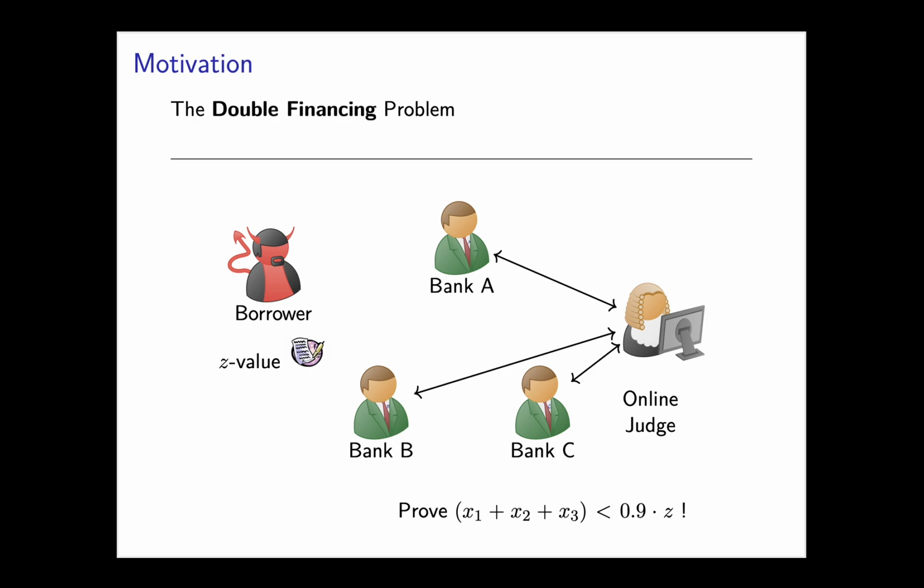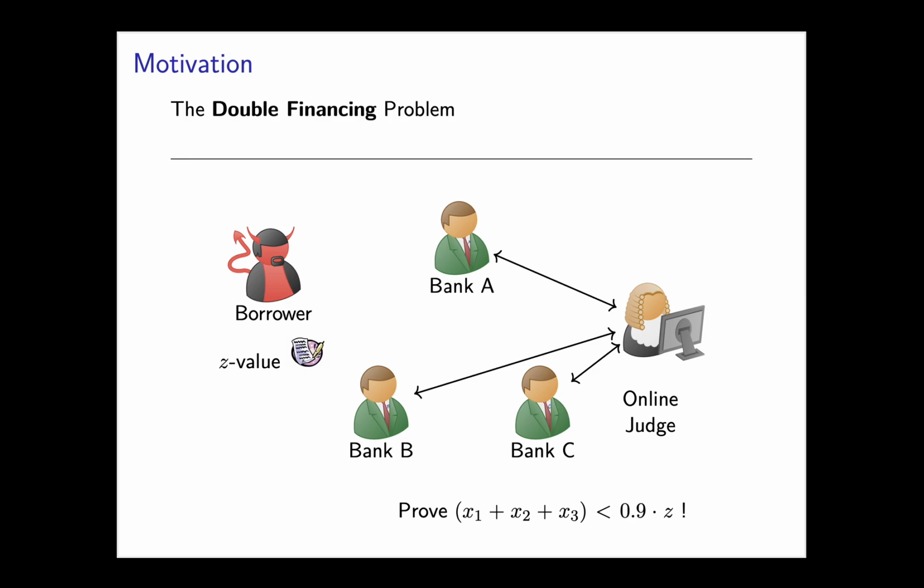Here we can see a dilemma between utility and privacy. By sending those values directly to the regulatory authority, the banks can easily show that the relation holds, but this puts additional trust on the authority. On the other hand, the authority is actually not interested in the exact amount the banks agreed upon. It only needs to be convinced that the relation holds.